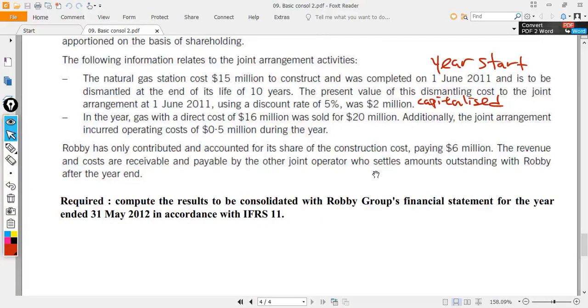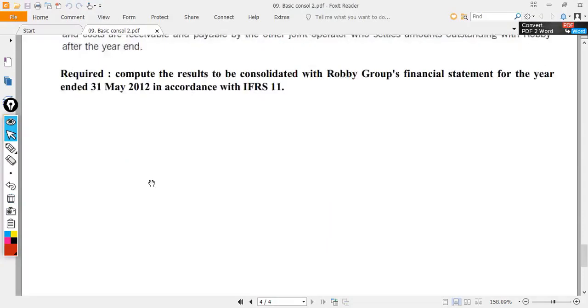Revenue and costs are receivable and payable by the other joint operator, who settled the amount outstanding with Robbie after the year end. So we didn't actually receive or pay any cash other than the 6 million. Regarding sales and cost of sales, we recognize a receivable and also a payable.